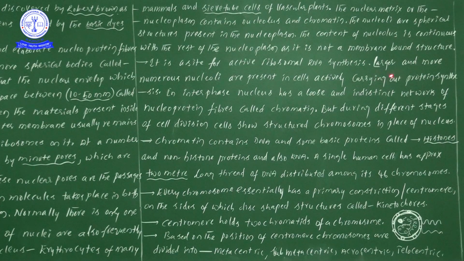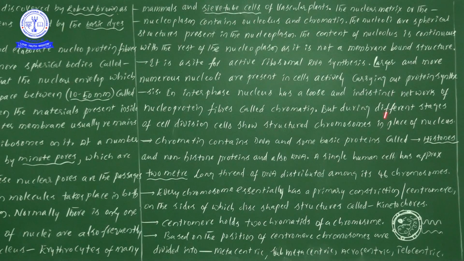Next one, larger and more numerous nucleoli are present in the cells actively carrying out protein synthesis. Numerous nucleoli are present in cells actively carrying out the process of protein synthesis, so indirectly they have given this point. The nucleolus produces ribosomes, which are involved in protein synthesis.